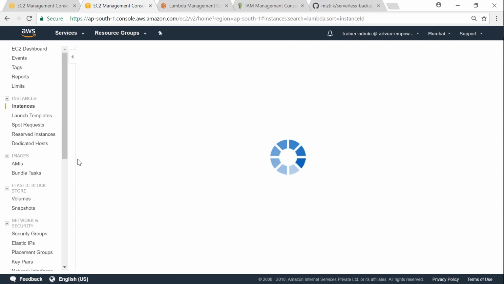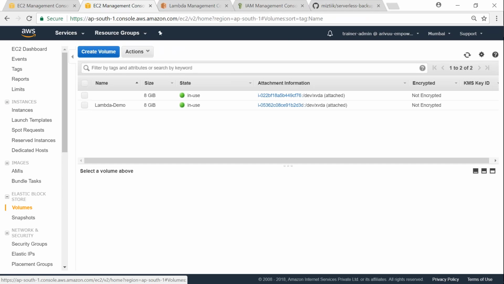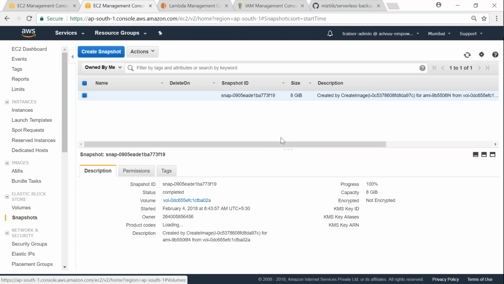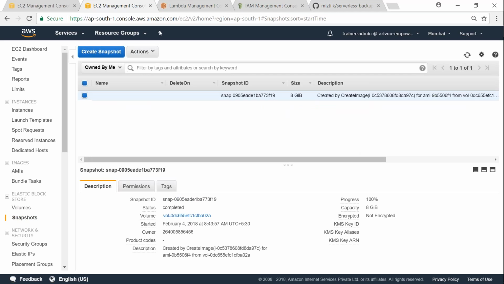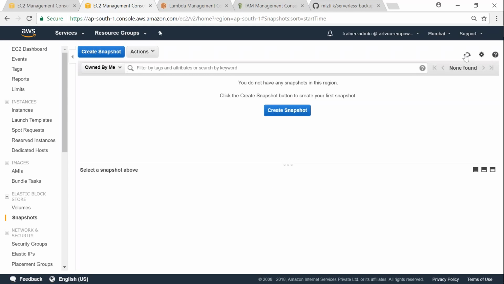So I just duplicated the page, and if I go to volumes, you can see here there are, as of now, two root volumes, both of them attached to different servers. One server is Lambda demo, another one is Lambda do not backup. And under the snapshots section, as of now, this one was created by us a few days back. Let us go ahead and delete that. Okay, so there are no snapshots at this moment.